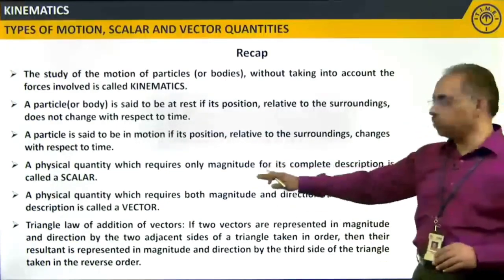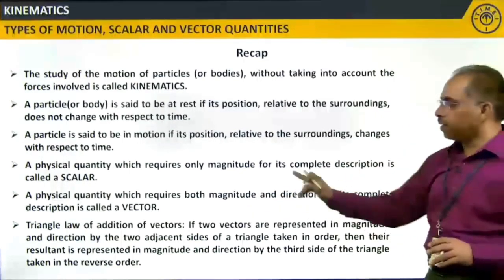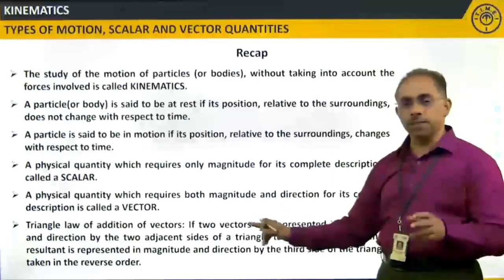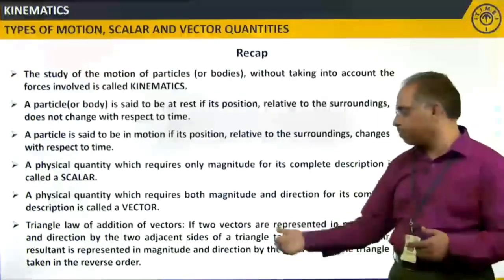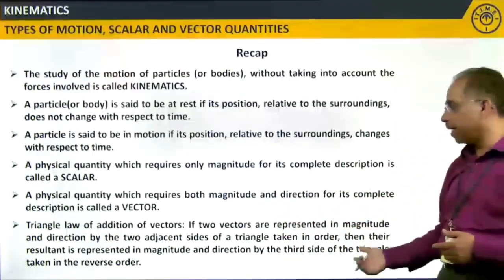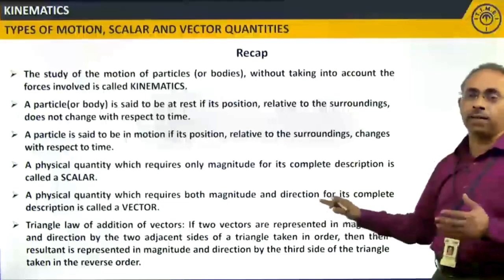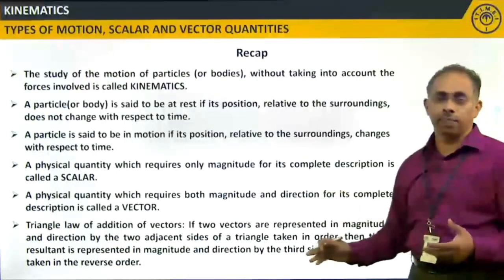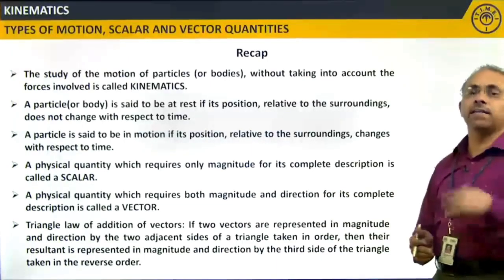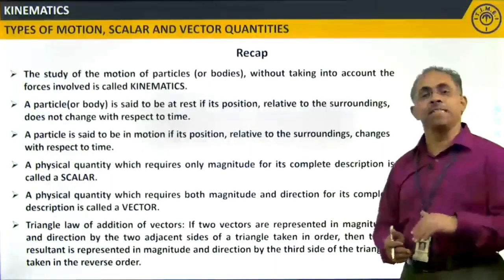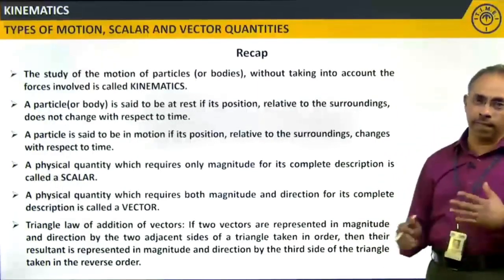Regarding the triangle law of addition of vectors, it says that if two vectors are represented in magnitude and direction by two adjacent sides of a triangle taken in order, then the third side of the triangle taken in the reverse order represents their resultant both in magnitude as well as direction.